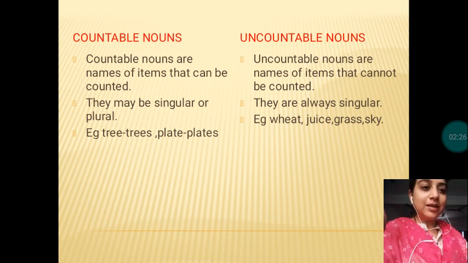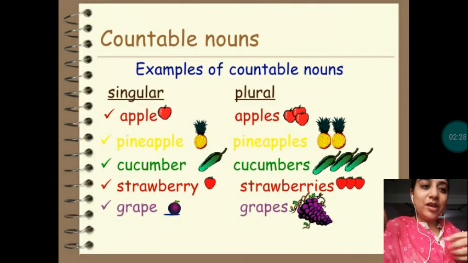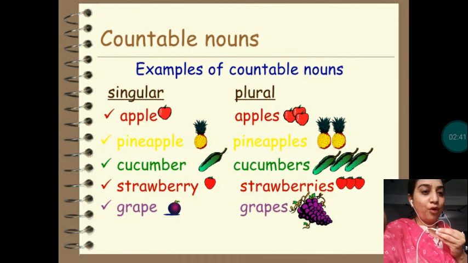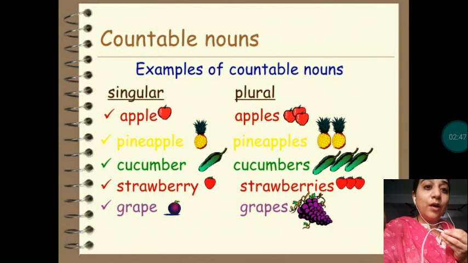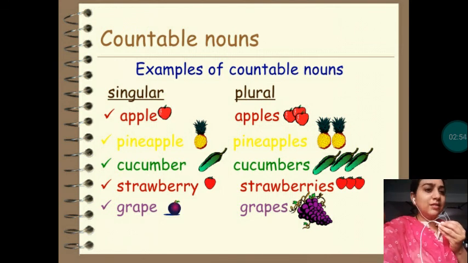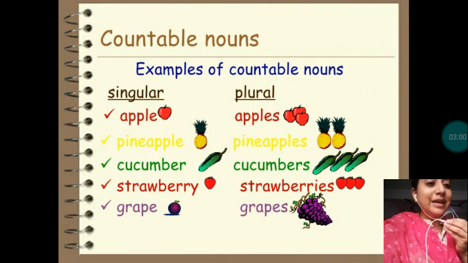I hope you are clear with this. Let's further see some examples of countable nouns first, singular as well as plural. You can say apple means one apple, apples. Pineapple, pineapples. Cucumber, cucumbers. Strawberry, strawberries. Grape, grapes. So these are countable. The things which can be counted, we can count apples in a basket, right? If there are many apples, we can say 4 or 5 apples. If there is one apple, we can say one apple. So the nouns which are countable in numbers are said to be countable nouns.